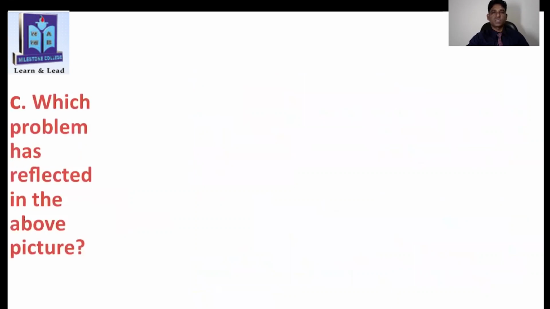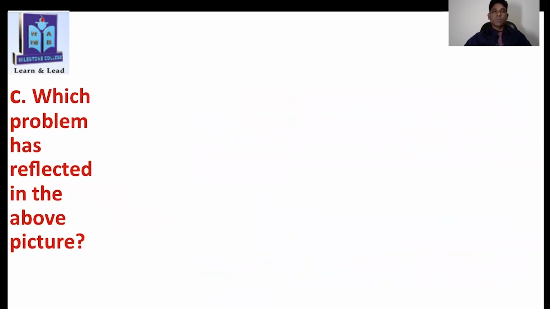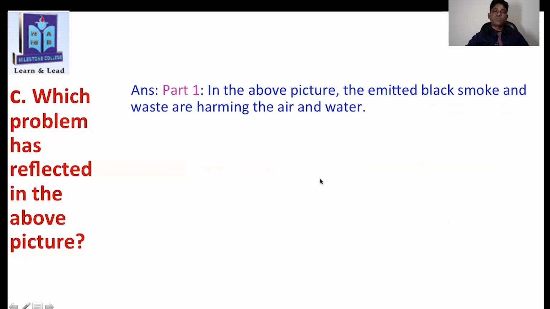Now, students, here you can see another question. Which problem has reflected in the above picture? So, students, I have shown you a picture from your creative question number one, and we saw there a factory and black smoke coming out and dirty water mixing with clean water. So we can say here air is polluting and also water is polluting, right? So here question, you have to give three part. First part here, in the above picture, the immediate black smoke and waste are harming the air and water, isn't